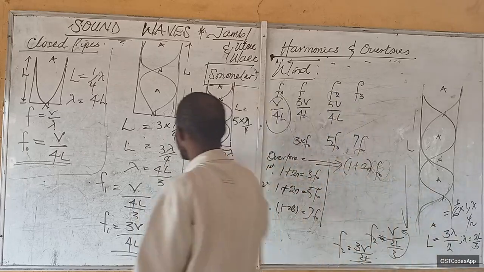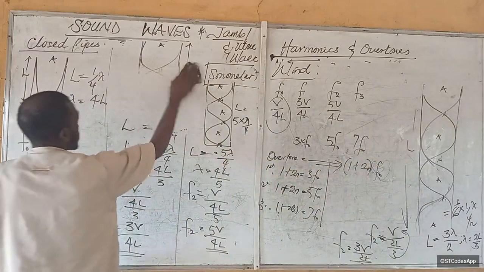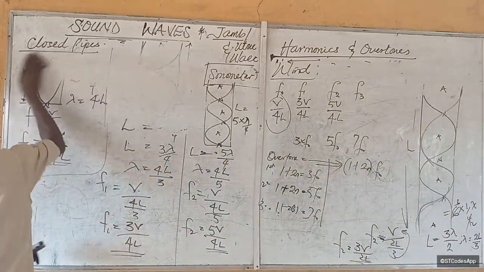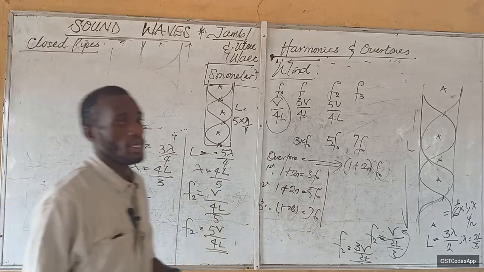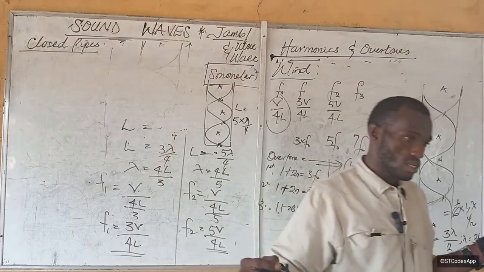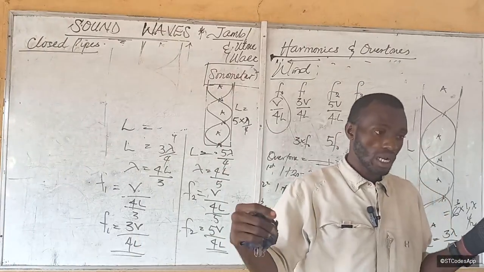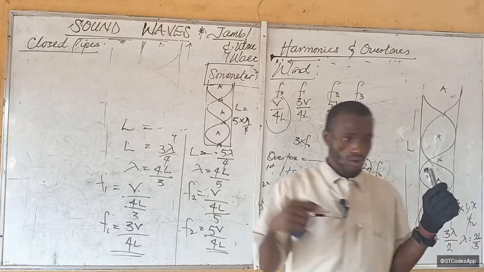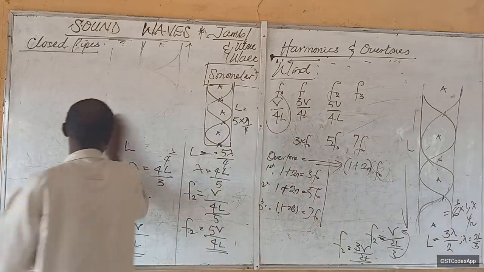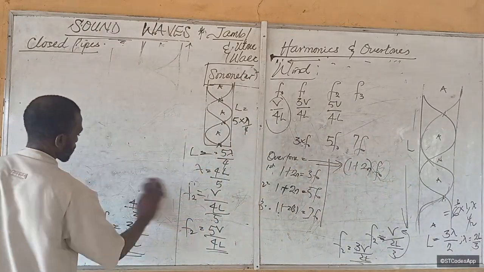Now let's quickly consider the sonometer. A sonometer is used to measure the frequency of a wave on a meter long string. We want to determine the frequency.